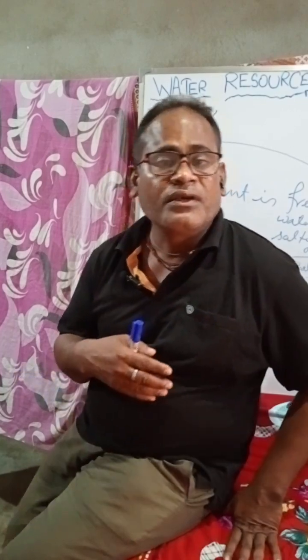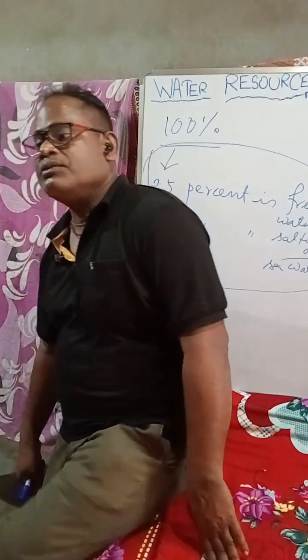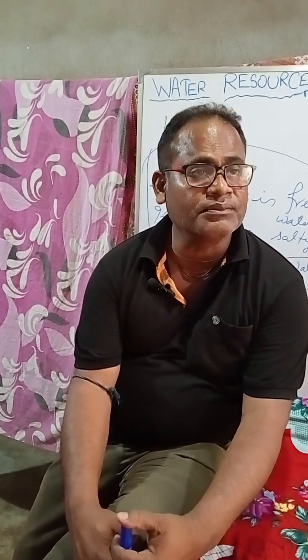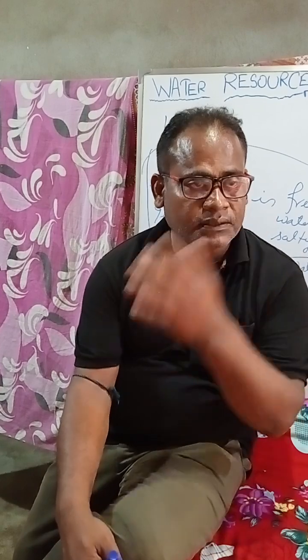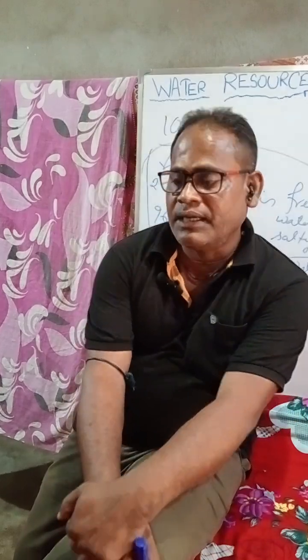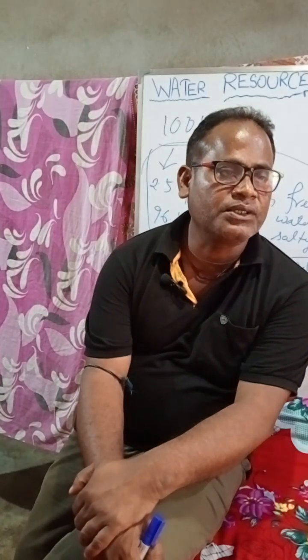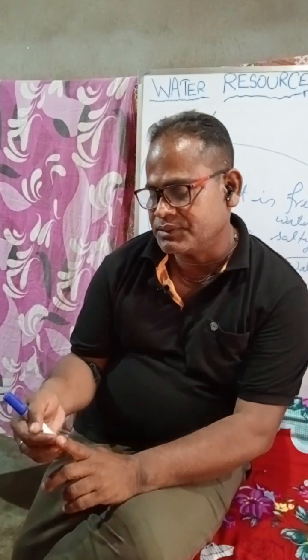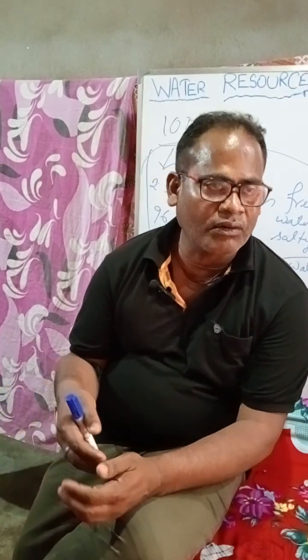So, if we want to save the lives of our future generations, the citizens of our country, understood? In future, we must do something to save the water. Clear? And to save the water, what should we do? We should not pollute the water. Number one, pollute means sometimes the ground that we walk on. Understood?